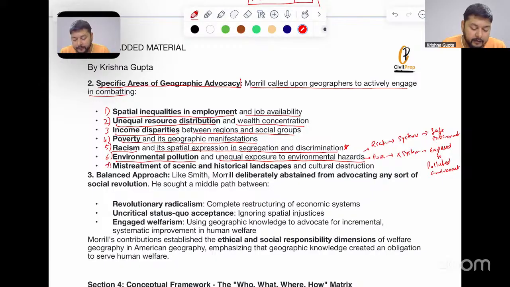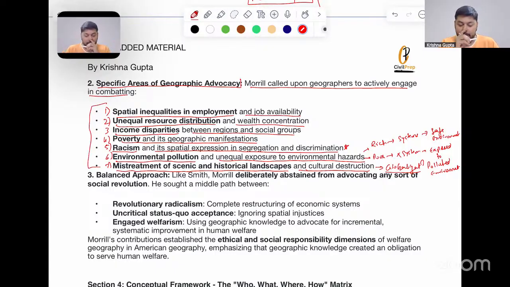Number seven, the mistreatment of scenic and historical landscapes and cultural destruction. So he was also for saving the culture present in a particular region, because it was seen that the factor of globalization was resulting in a mixed culture, and this was also resulting in the destruction of certain regional cultures. Thus, this was highlighted by Morrill, which was specific to geographic advocacy.